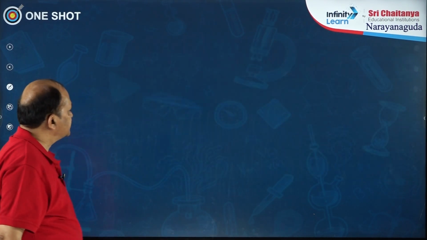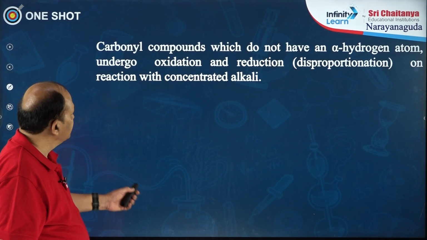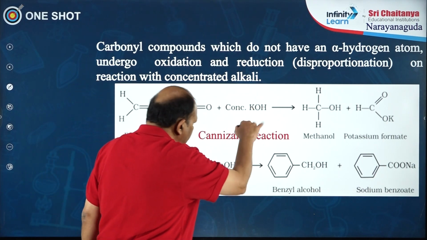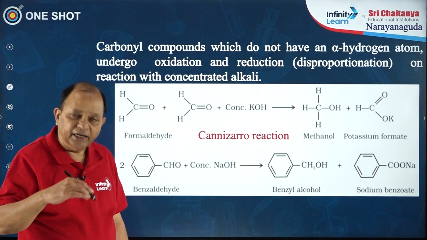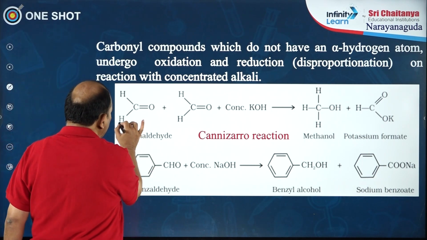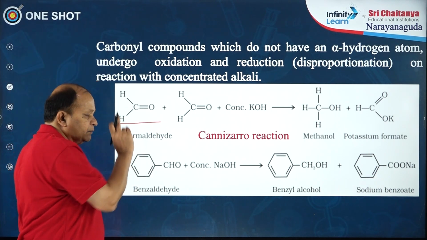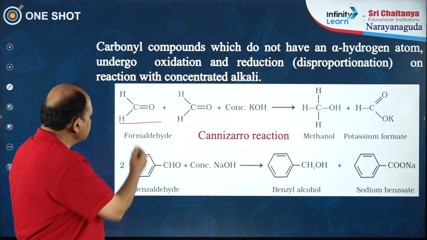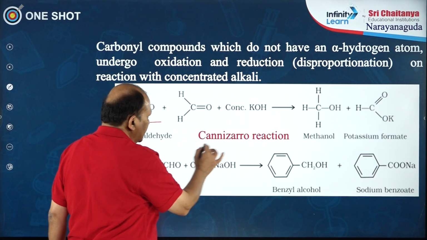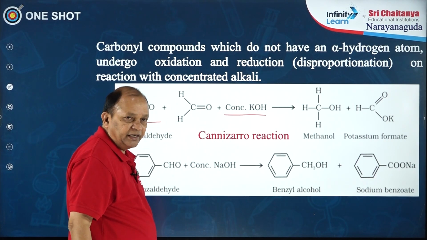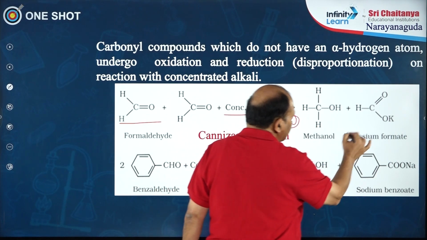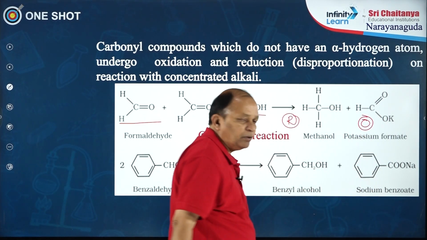Next, another reaction: compounds which do not have alpha hydrogens undergo reduction and oxidation when they react with a concentrated alkali. Here we have taken formaldehyde, a compound without alpha hydrogens, because as such there is no alpha carbon. Formaldehyde on reaction with concentrated KOH forms methanol, a reduction product, and potassium formate, an oxidation product.